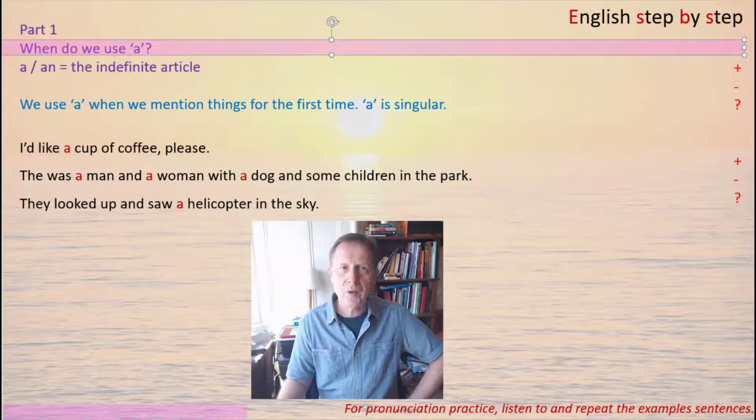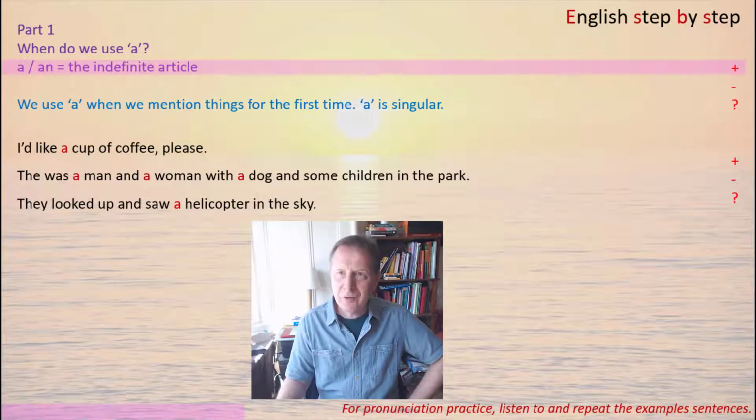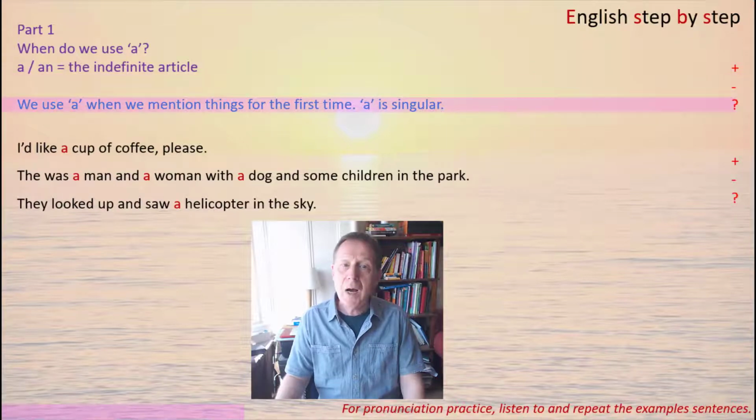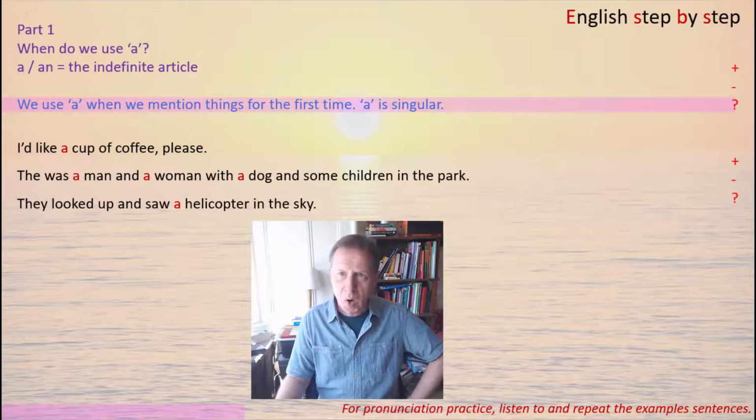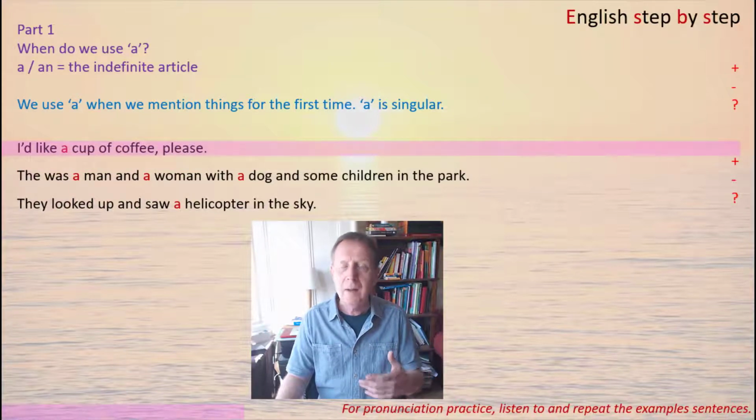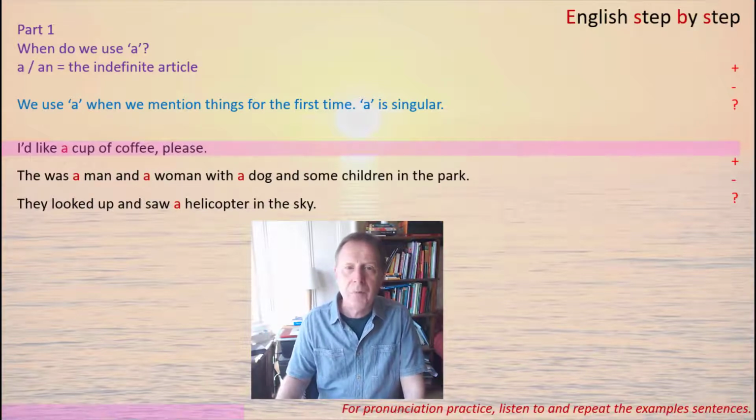So when do we use a? Well, a and an are the indefinite article. Remember, the is talking about unique and definite things. A is indefinite. We use a when we mention things for the first time, and a is singular because a really means one. For example, I'd like a cup of coffee, please. If you're asking in a cafe for a cup of coffee, this is the first time you've talked about a cup of coffee. So you say, I'd like a cup of coffee.